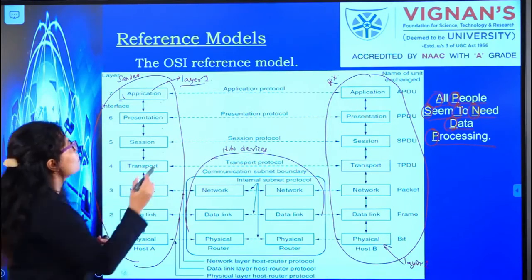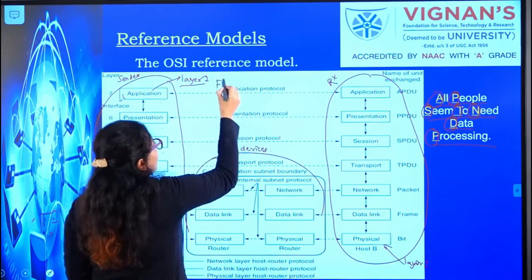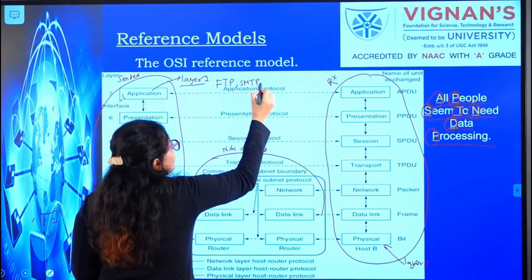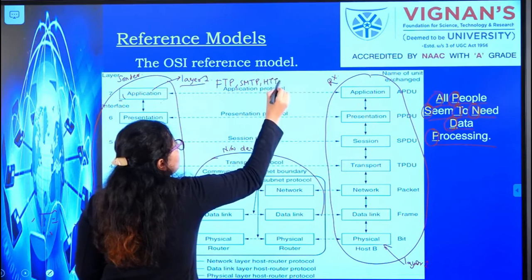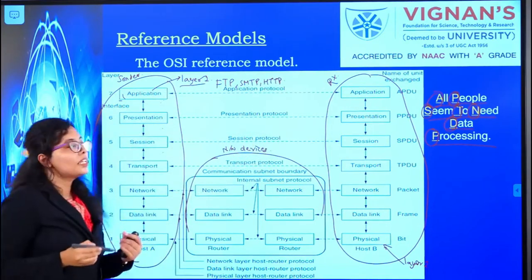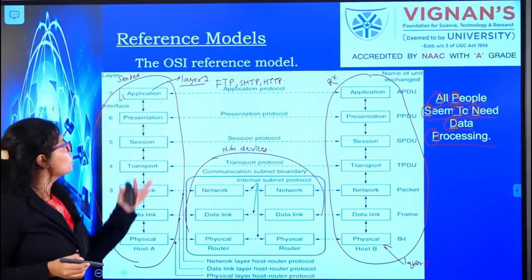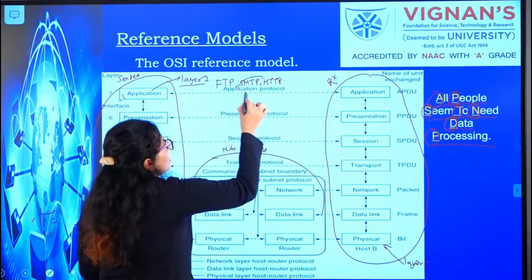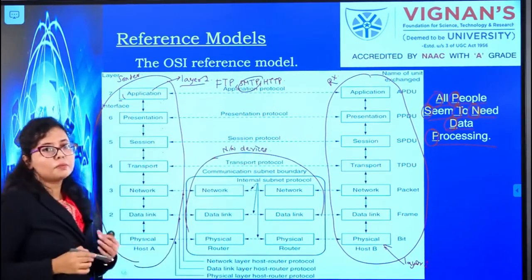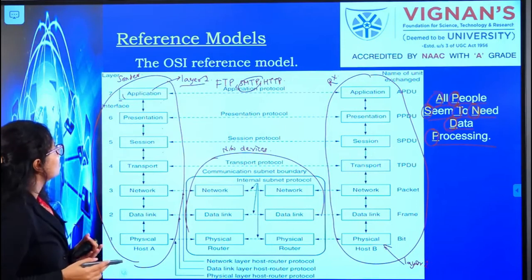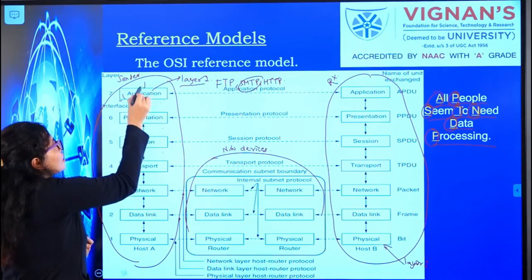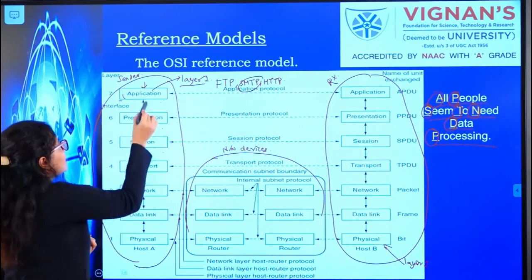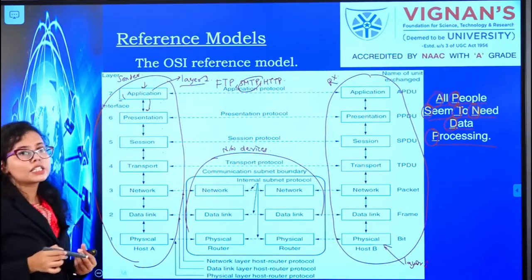So, some of the protocols of the application layer are FTP, SMTP, HTTP. Whenever you are browsing YouTube, you are making use of the hypertext transfer protocol of the application layer. When you are sending mail, you are making use of SMTP, the simple mail transfer protocol. Once you have typed something in your browser, the next layer is the presentation layer.